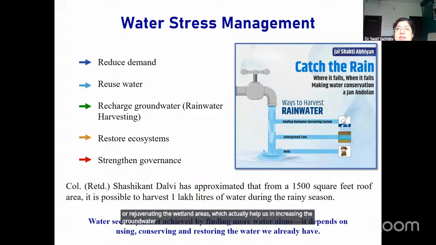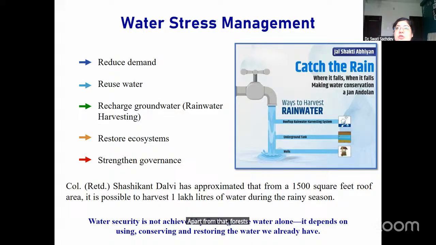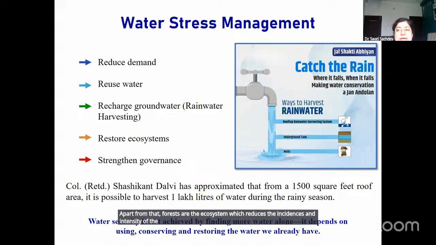Forests are the areas which, with the help of their roots, increase the water infiltration inside the soil and ultimately help in the recharge of the groundwater. Apart from that, forests are the ecosystem which reduces the incidence and intensity of flooding and also helps in reducing soil erosion and the soil degradation process.